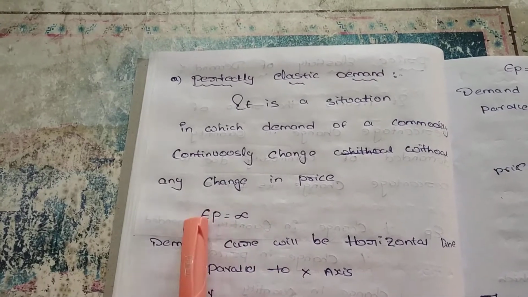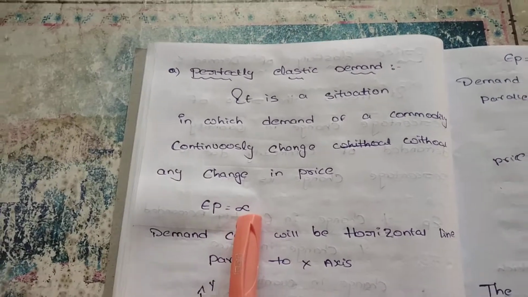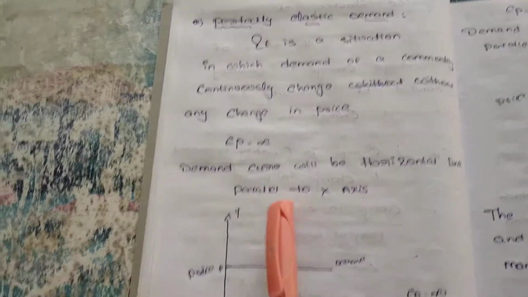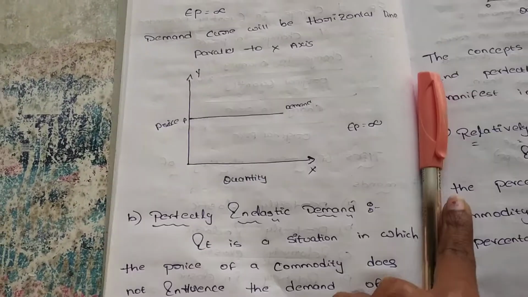So we can say the elasticity of price is equal to infinity. The demand curve will be a horizontal line, parallel to the x-axis.